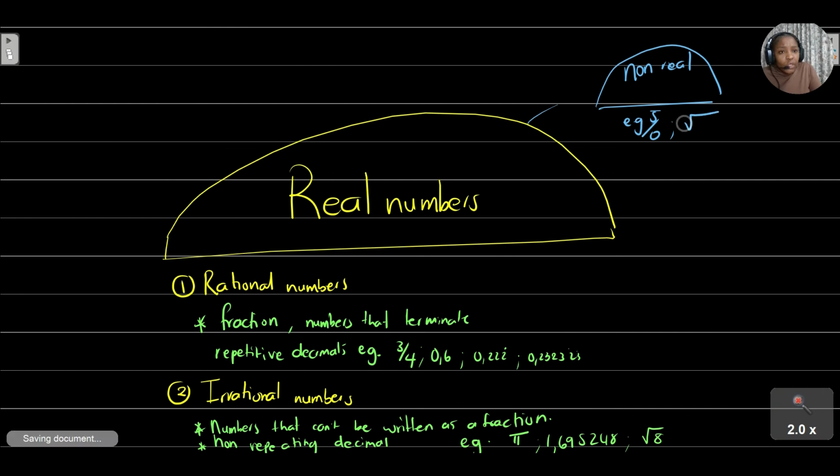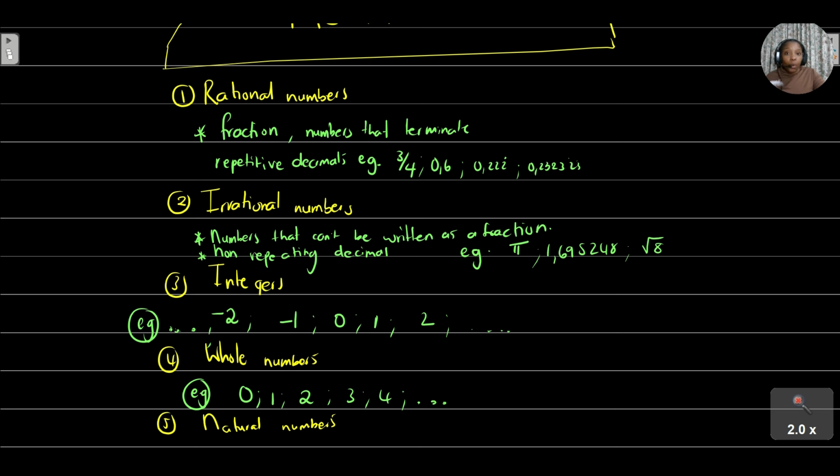The square root of -4, you can't have a negative number under the square root. Those types of numbers we consider as non-real numbers. So it's very important that you revise this concept as you are preparing for your paper 1.